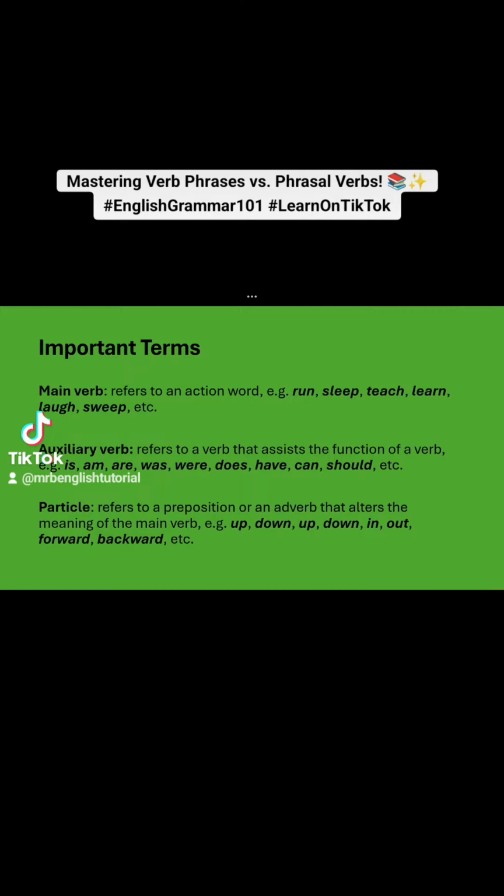Number 1. Main verb. Main verb refers to an action word, e.g., run, sleep, teach, learn, laugh, sweep, etc. Number 2. Auxiliary verb. Auxiliary verb refers to a verb that assists the function of a verb, e.g., is, are, was, does, have, should, etc. Number 3. Particle. Particle refers to a preposition or an adverb that alters the meaning of the main verb, e.g., up, down, in, out, forward, backward, etc.